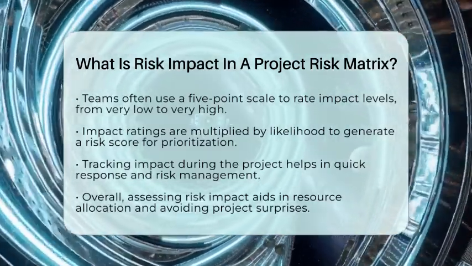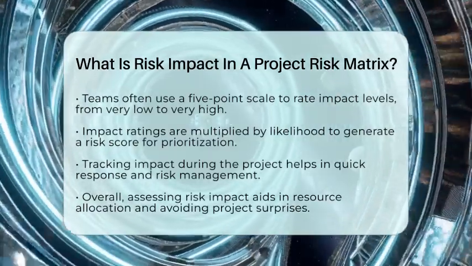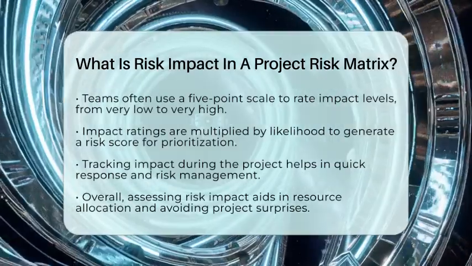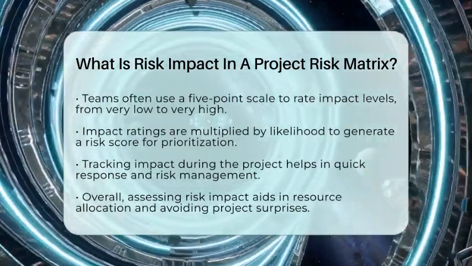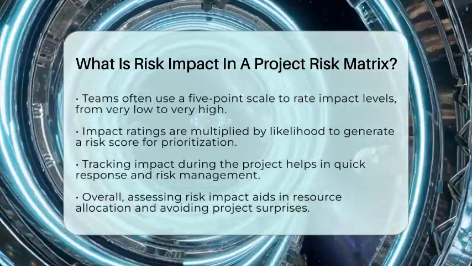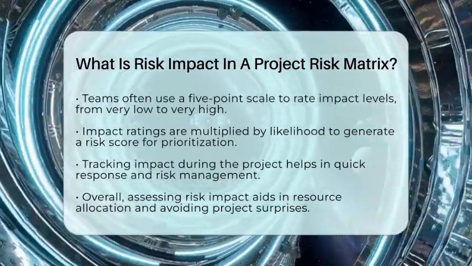Once impact and likelihood are rated, they're often multiplied to produce a risk score. This score helps prioritize risks, so you know which ones need immediate attention. During project execution and control, keeping track of impact ratings allows project managers to stay alert and respond quickly if a high-impact risk starts to materialize.